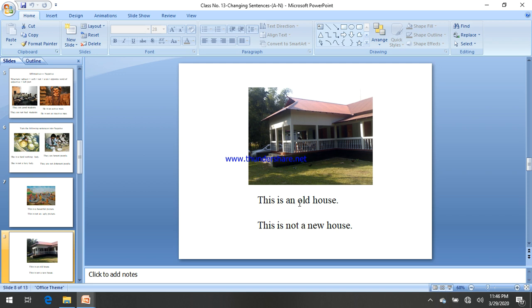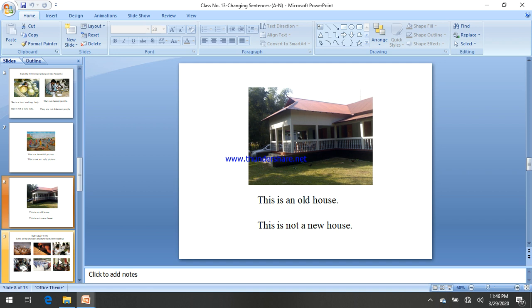There is "an" before "old", as O is a vowel, and there is the article "a" before the word "new", as N is a consonant. This is an old house and this is not a new house. As again we are following the structure, we are bringing "not" or changing "a", but the meaning remains the same. So you have to remember it again.